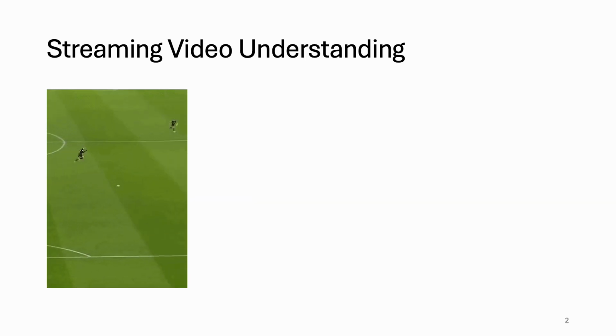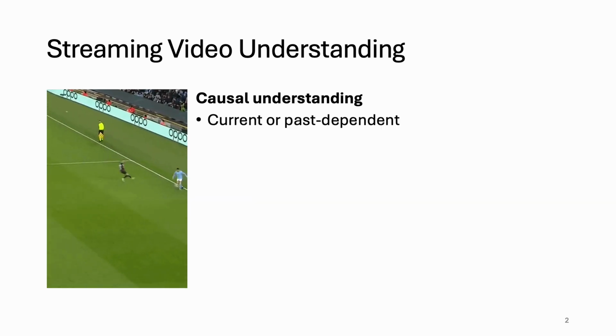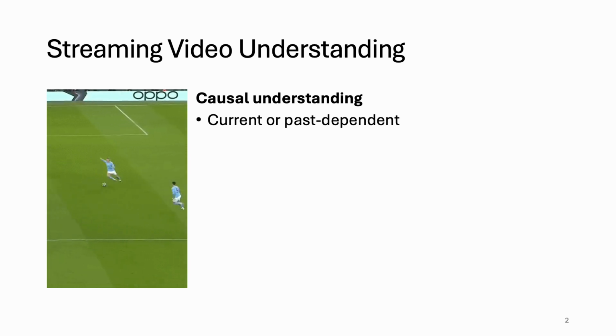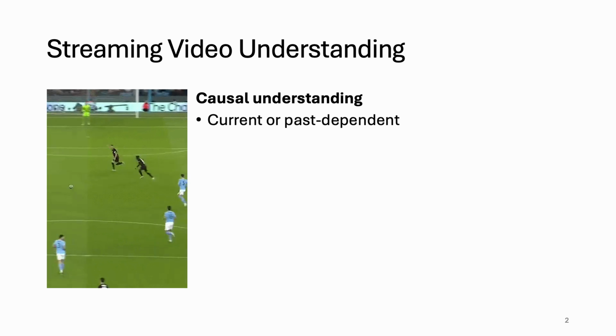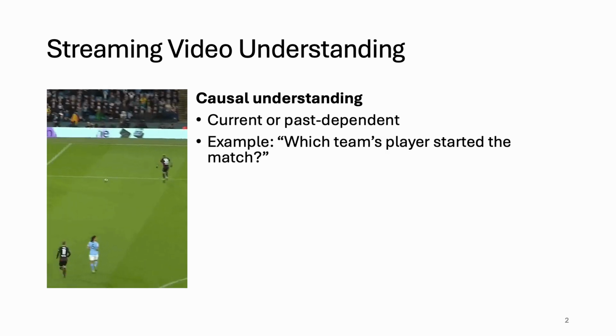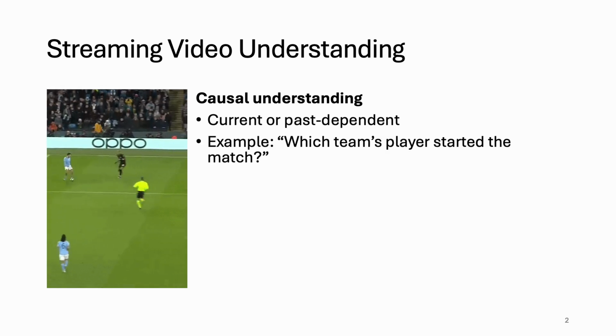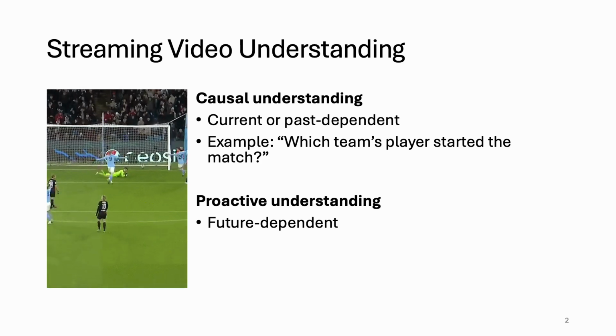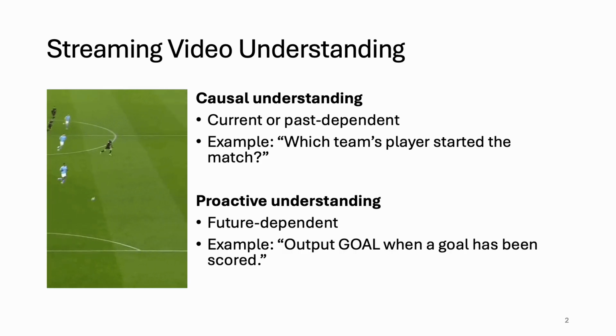Streaming video understanding can be categorized into two types. Firstly, causal understanding, where the question depends on current or past events, making it pretty similar to offline understanding, or regular video understanding. For example, which team's player has started the match. Another type is proactive understanding, where the question depends on future events. For example, let me know when a goal has been scored.